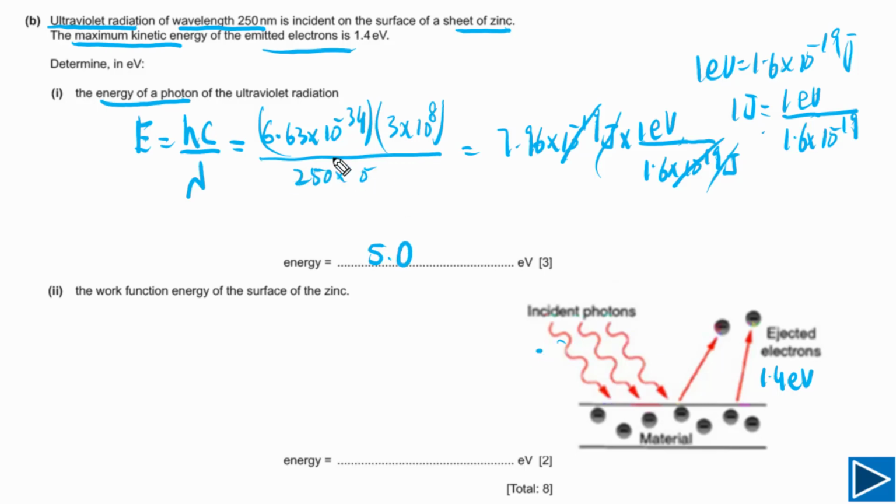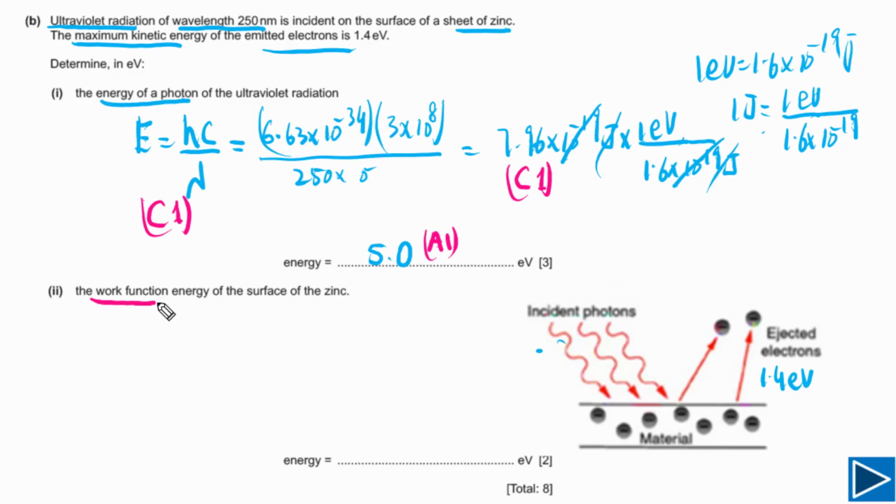Let me explain how marks will be awarded for this part. You will get the first C mark if you have written this equation, and the second C mark if you have calculated your answer in joules, and this is the correct answer. The third mark is the answer mark. This mark will be awarded if you have got the correct answer in electron volts. But if your final answer in electron volts is wrong, but you have written these 2 points, you will still get 2 marks. So it's important to write down all the steps. Let's move on to the second part.